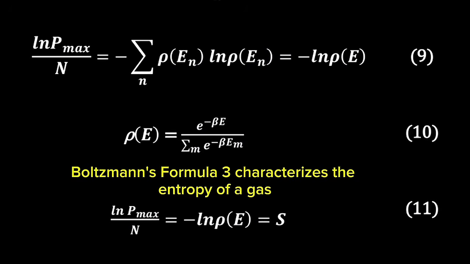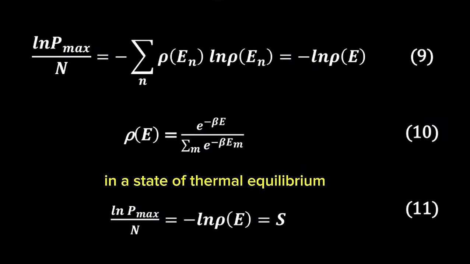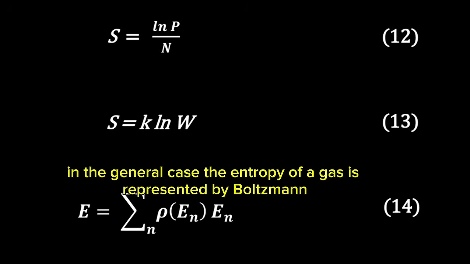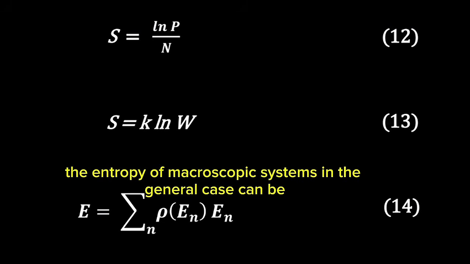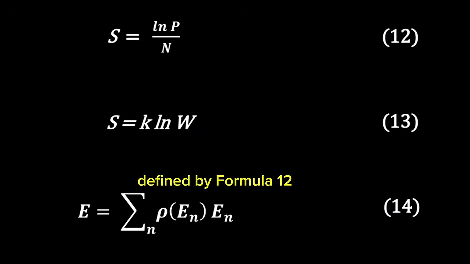Boltzmann's Formula 3 characterizes the entropy of a gas in a state of thermal equilibrium. In the general case, the entropy of a gas is represented by Boltzmann through the logarithm of p, where p is given in Formula 1. Following Boltzmann, the entropy of macroscopic systems in the general case can be defined by Formula 12, where p is given by Formula 6.